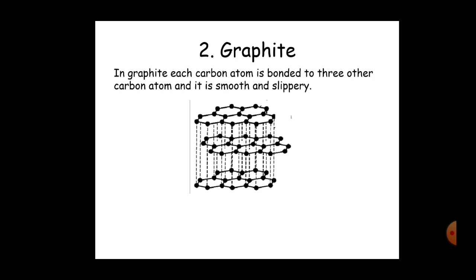After that, the second allotrope of carbon is graphite. In case of graphite, one carbon atom is bonded to another 3 carbon atoms, forming a layer structure. So therefore graphite is soft, smooth and slippery. That means since graphite forms a layer structure, one layer can slip over another. So therefore graphite is soft.